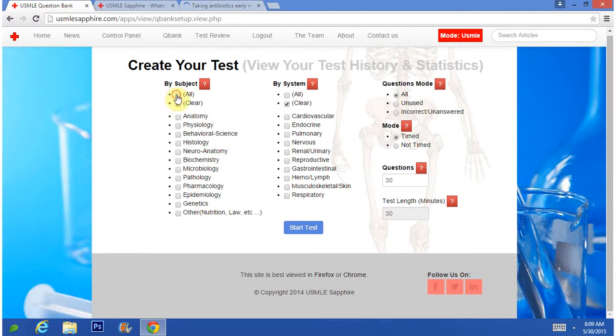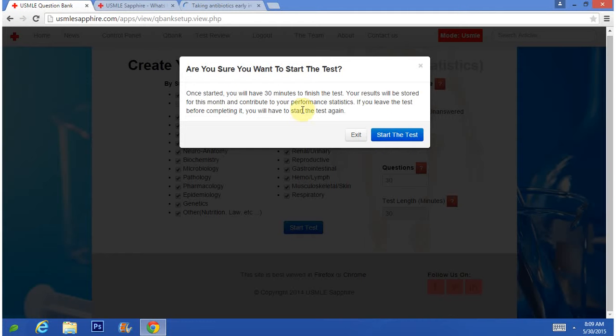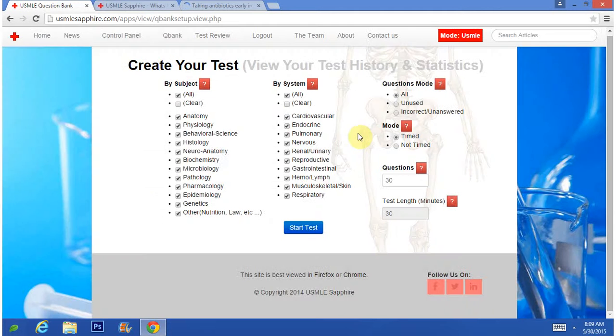I only have 2 questions at the moment, but in the future, if I decide to move forward with it, I'll have more. So I start the test. It gives me a message: once you start, you'll have 30 minutes to finish the test. Your results will be specified. That's the warning. I'm going to click exit.